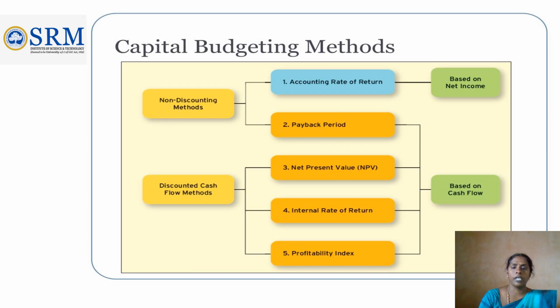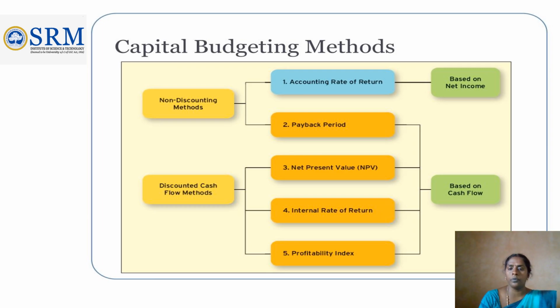First one, accounting rate of return. What is the meaning of accounting rate of return? Whatever result we get, it will be a percentage, the rate. It's a financial metric used to evaluate the profitability of the investment or project. It represents the average annual return generated by an investment, expressed as a percentage of the initial investment cost or average investment over its useful life. The overall life will be taken into account.